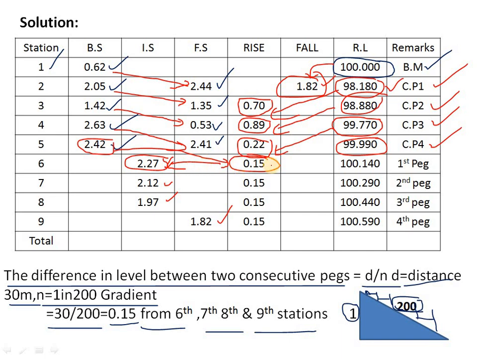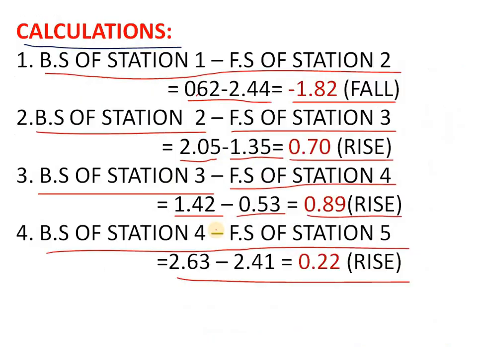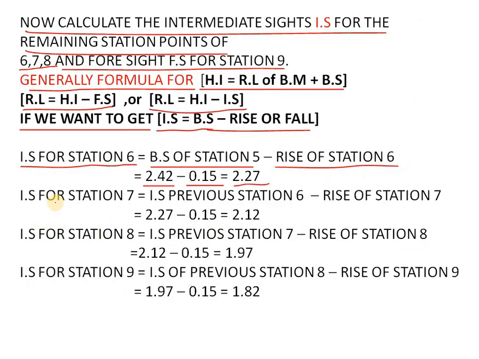So the rise is nothing but the difference. BS minus IS gives the rise, but if you do BS minus rise, you will get the IS. Now we have got the sixth one. The next is seventh. IS for station 7 is equal to IS of previous station 6 minus rise of station 7, that is 2.27 minus 0.15 is equal to 2.12.